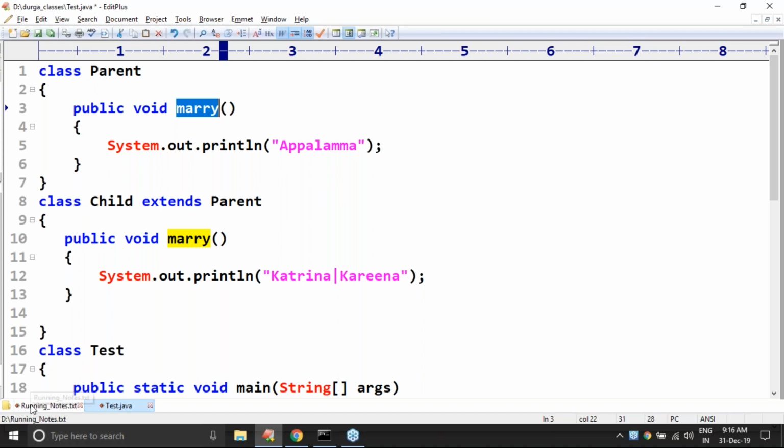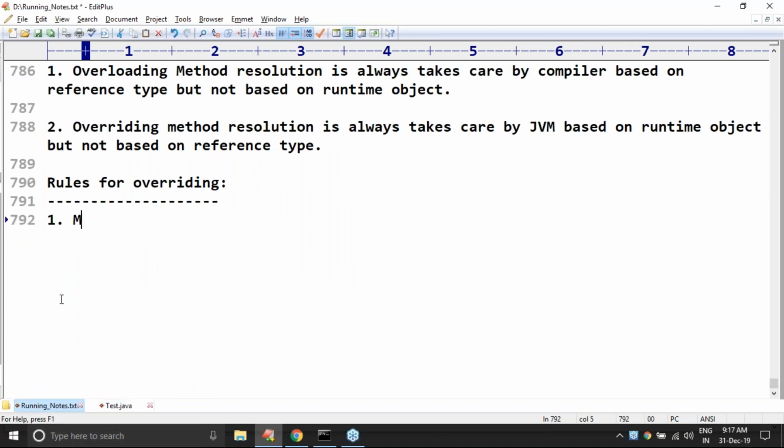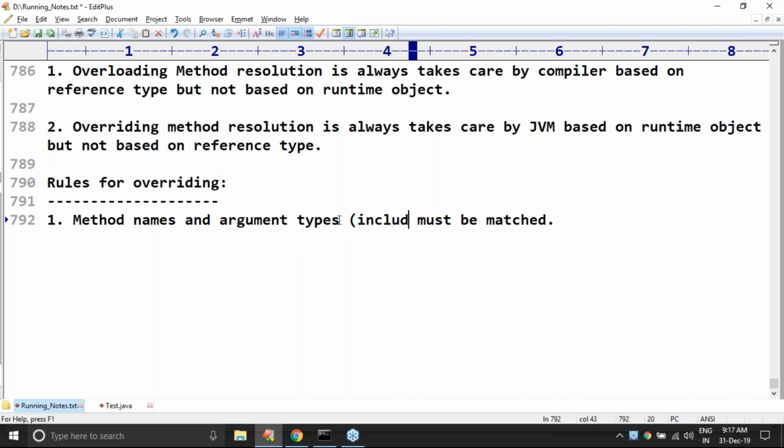Remember, right? So first rule, method names and argument types must be matched. Remember this one, argument types including order. Sir, even order also you can't change. Method names and argument types must be matched.